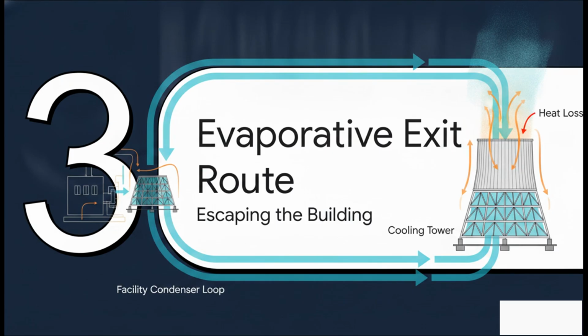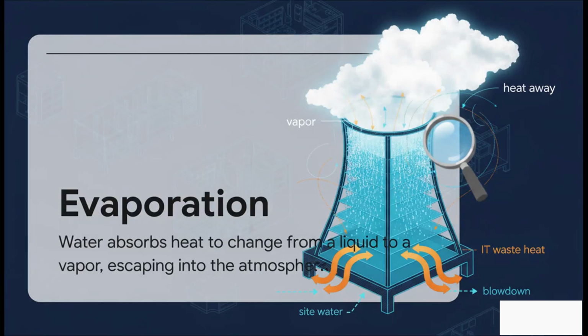Now we follow that heat outside in section 3, the evaporative exit route. The heat is in the facility's condenser water loop, so let's see how it finally escapes the building. How does it get out? Well, it gets pumped to massive open cooling towers, where that warm condenser water is exposed to the outside air. Through a totally natural combination of heat and mass transfer, a small portion of that water actually absorbs the IT waste heat, changes from a liquid to a vapor, and evaporates. As it floats up and escapes into the atmosphere, it carries your prompt's heat right away with it.